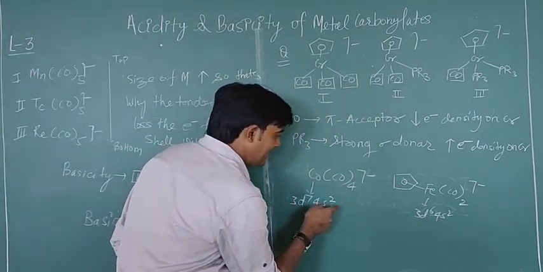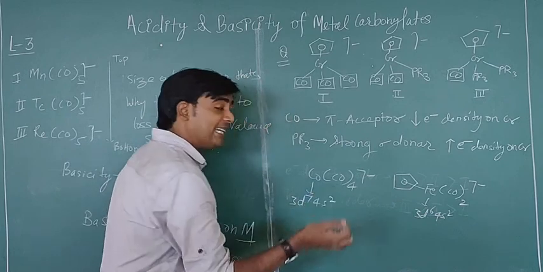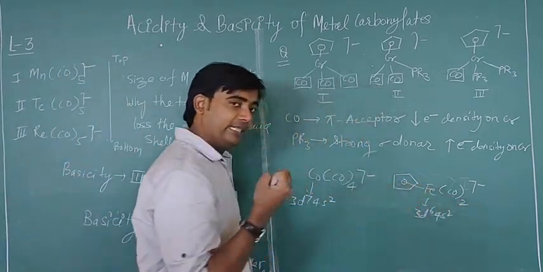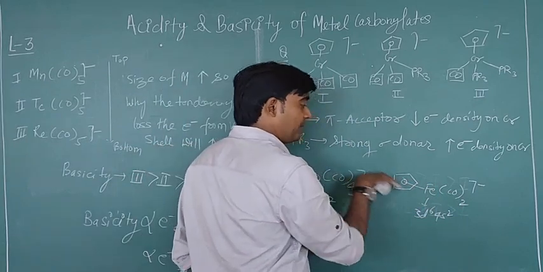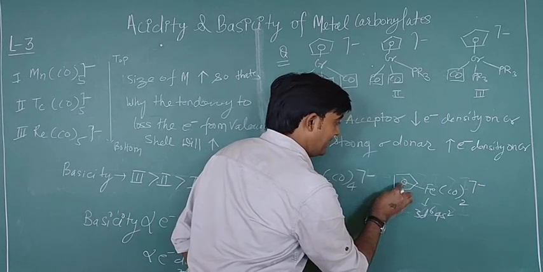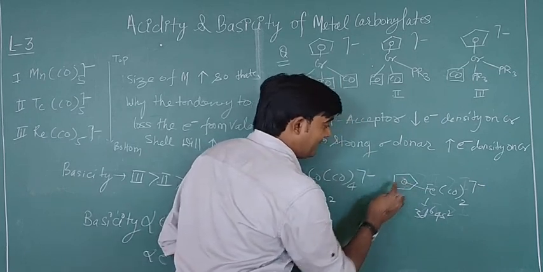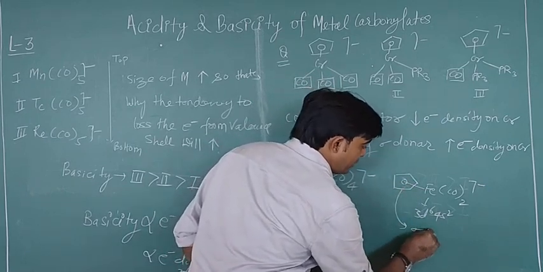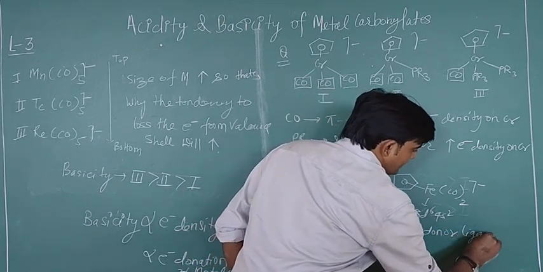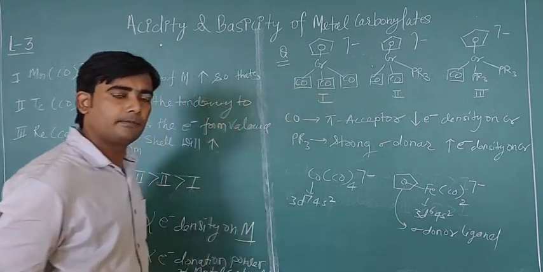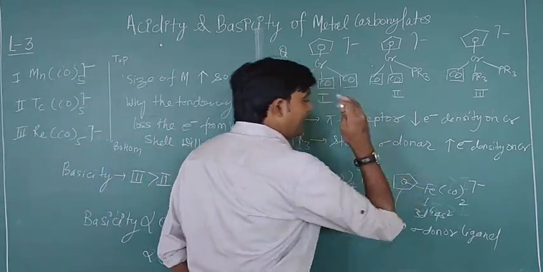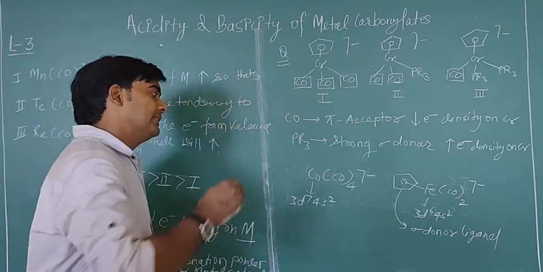But in this case, there are 4 pi acceptor ligands, but here there are only 2 pi acceptor ligands, and one is a sigma donor ligand. Because this ligand is CP, cyclopentadienyl ligand, and this ligand is a sigma donor ligand. Okay, so that's why it will increase the electron density on the Fe atom.